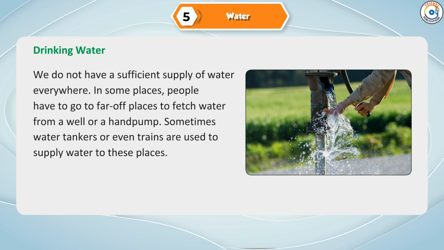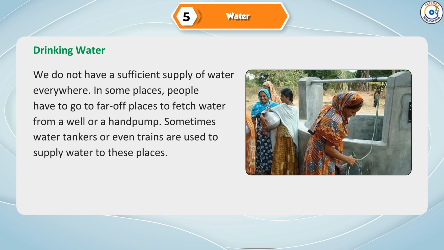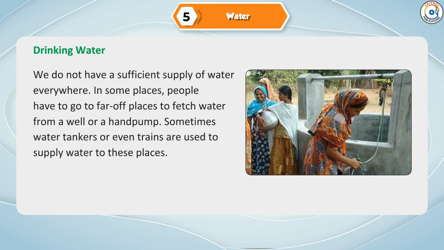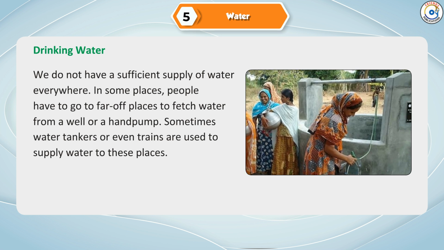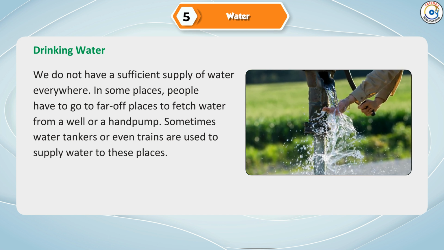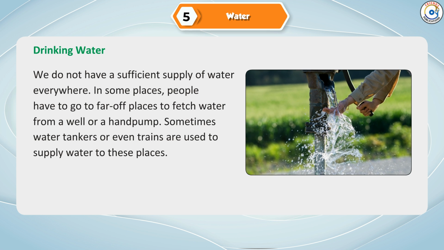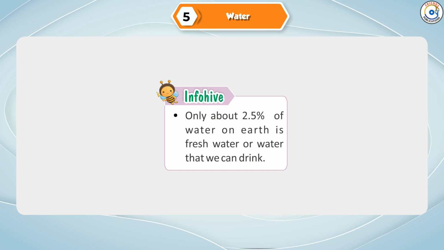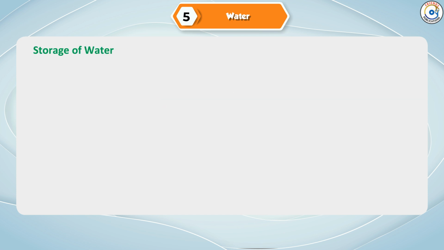We do not have a sufficient supply of water everywhere. In some places, people have to go to far-off places to fetch water from a well or a hand pump. Sometimes water tankers or even trains are used to supply water to these places. Info High. Only about 2.5% of water on earth is fresh water, the water that we can drink.